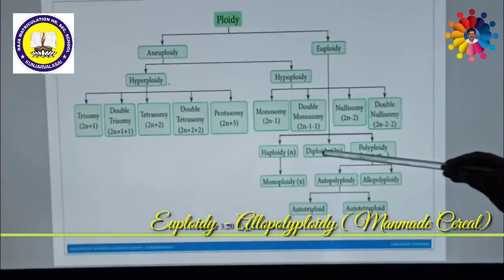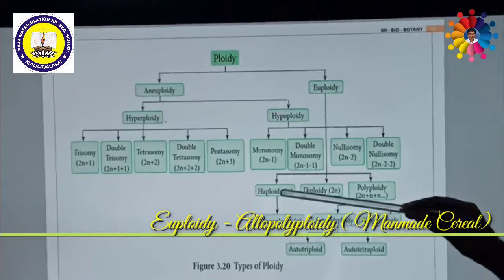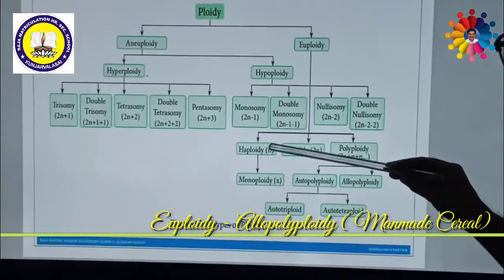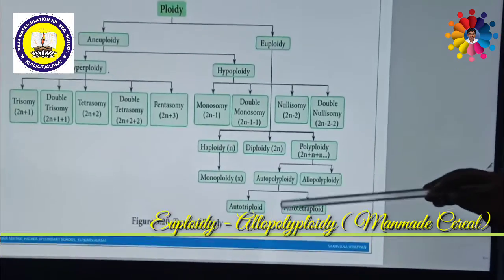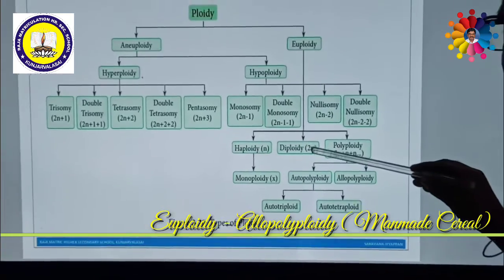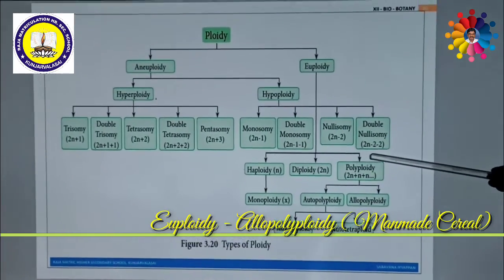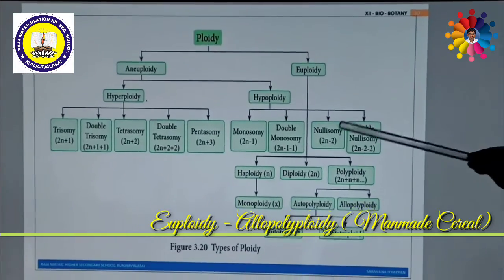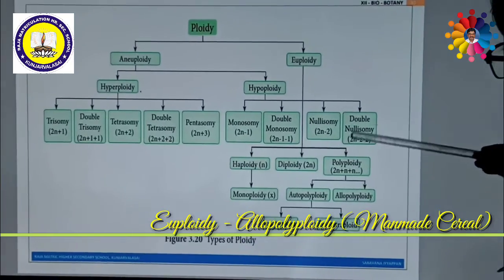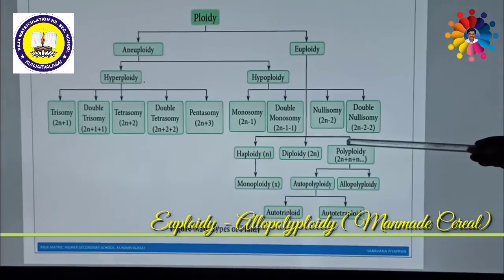But after meiotic cell division, the gametes have haploidy, a single set of chromosomes. If it has a single set of chromosomes, it is called haploidy. Two sets of chromosomes are called diploid. If it has more than two sets of chromosomes, one or two or three or many sets added to the diploid set, this is called polyploid.